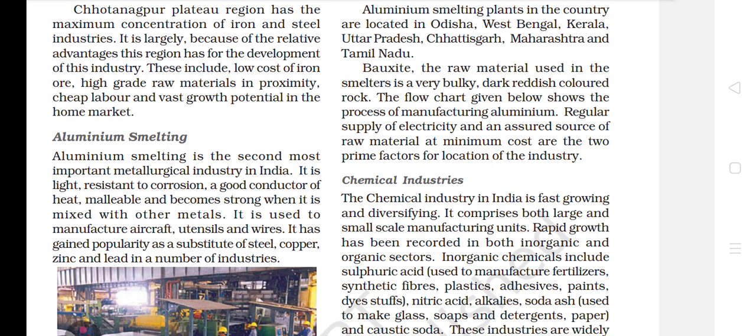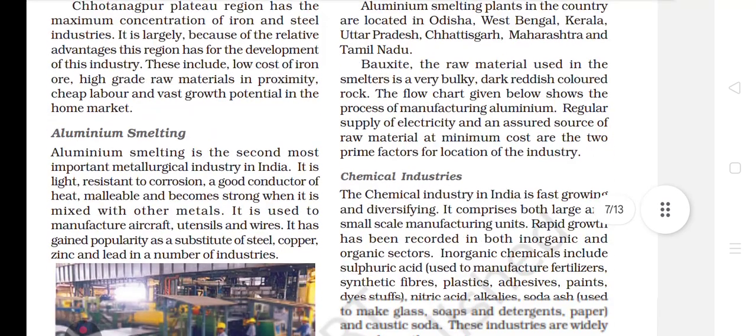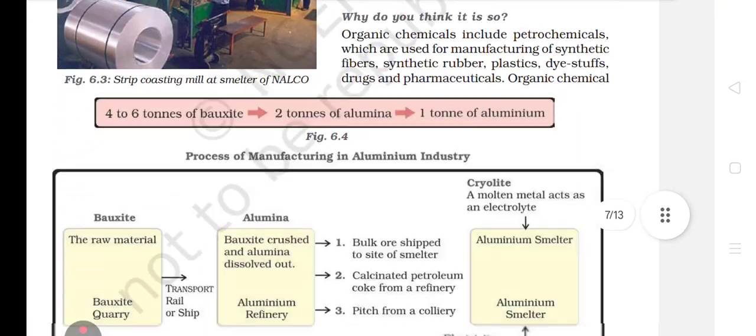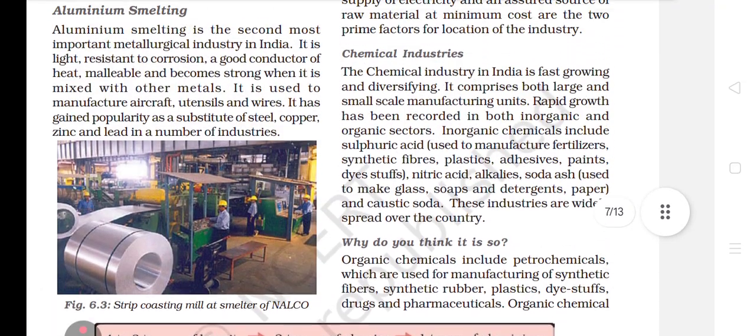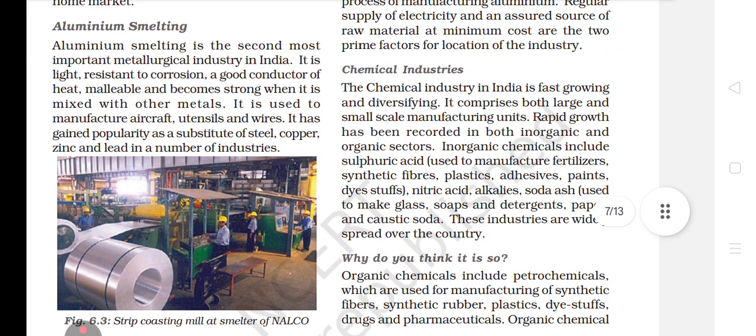Now bachche, next that is given to us is about chemical industries. So we are going to learn about chemical industries. The chemical industry in India is the fastest growing and diversifying. It comprises both large and small scale manufacturing units. Okay, which industry? Chemical industry.